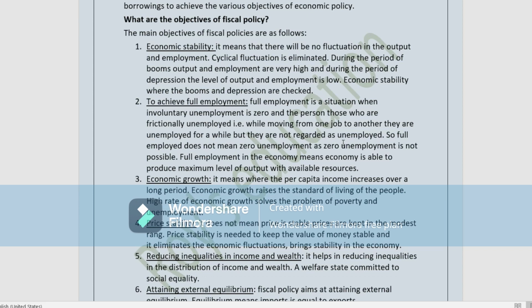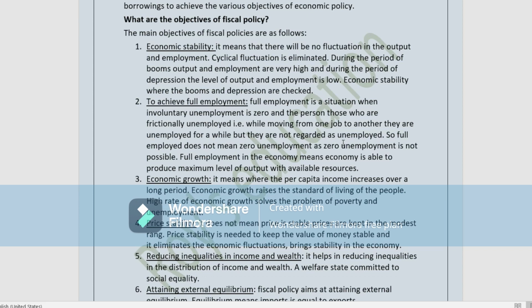When you are shifting from one job to another, maybe for a few months or a few weeks you may remain unemployed because of the gap, but that is not called unemployment.